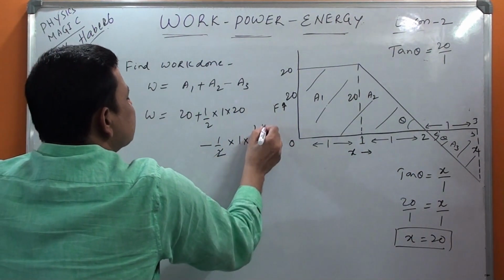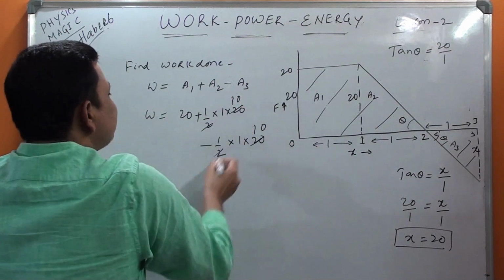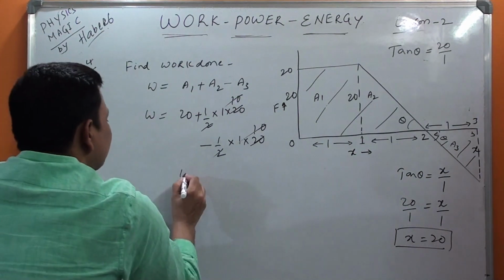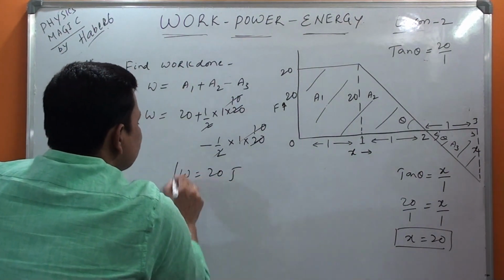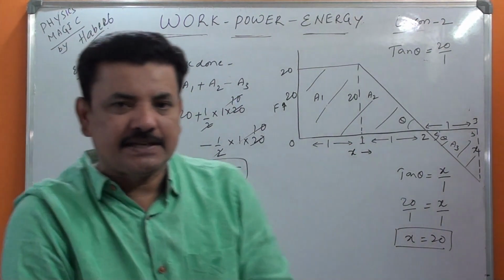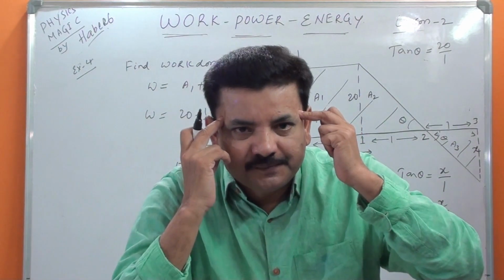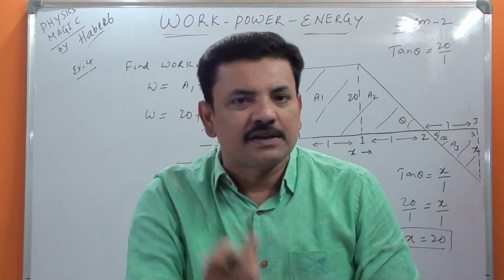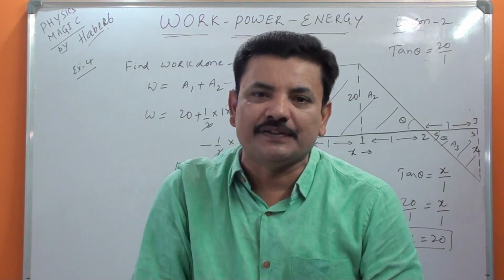Then 2 goes into this 10 times. 2 goes into this 10 times. Then this 10 gets cancelled because plus 10 minus 10 is 0. Therefore work done is equal to 20 joule. How simple it is. Only mindset. Take it positively and just improve your confidence. Surely this kind of questions you can solve in the exam.